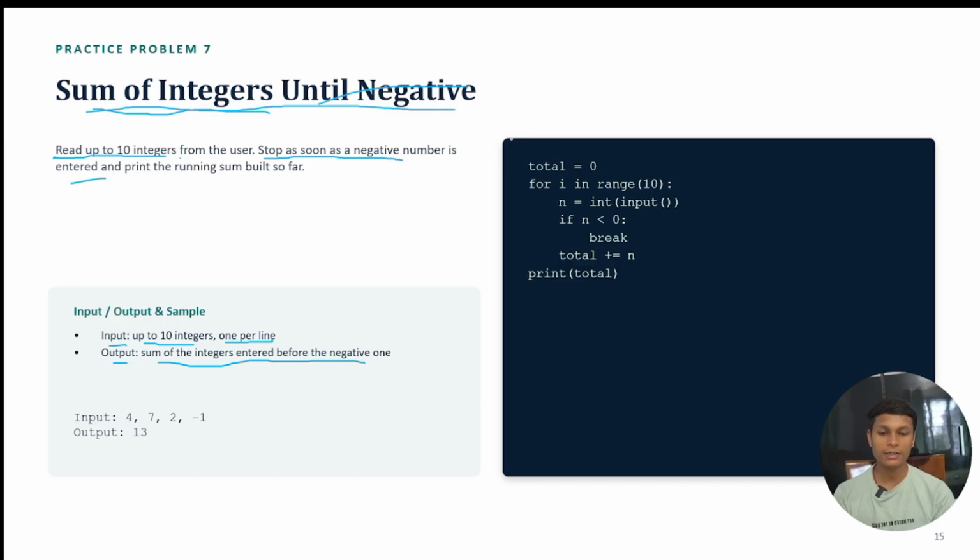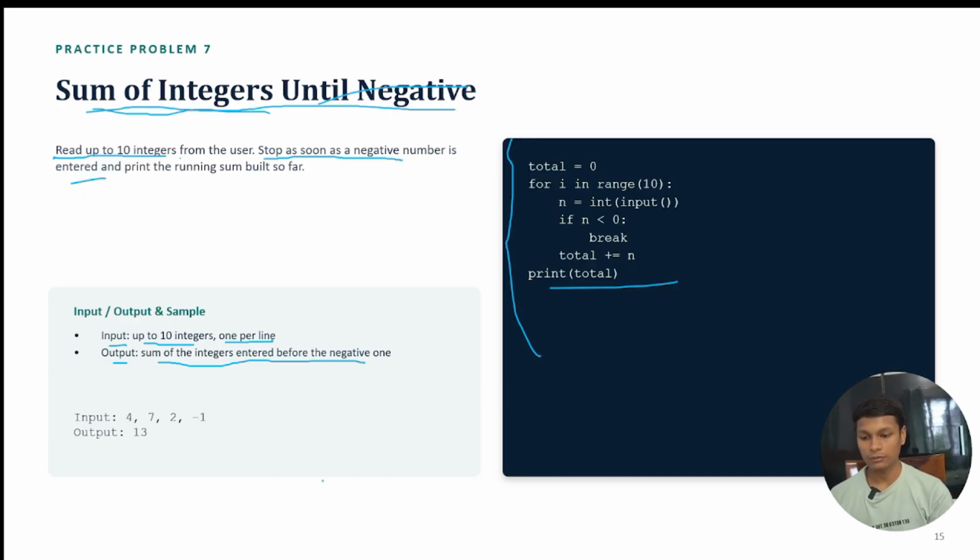You can see that here total was used. Total equal to 0, for i in range 10. We take n equal to integer input. If n is less than 0, meaning the number is negative, we break. After that, we add n to total with plus equal to. And after all this, we print the total. Here the variable name doesn't matter, because we are adding things, that's why I am writing add.